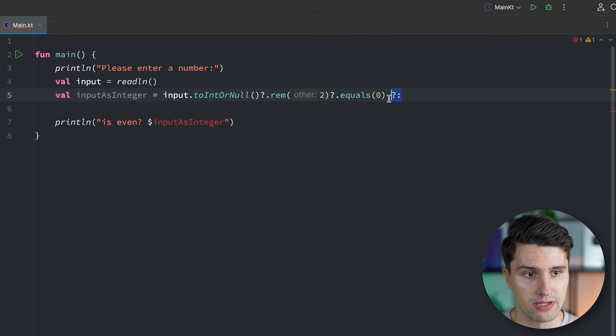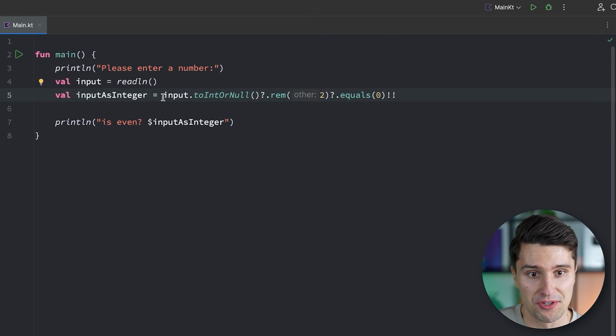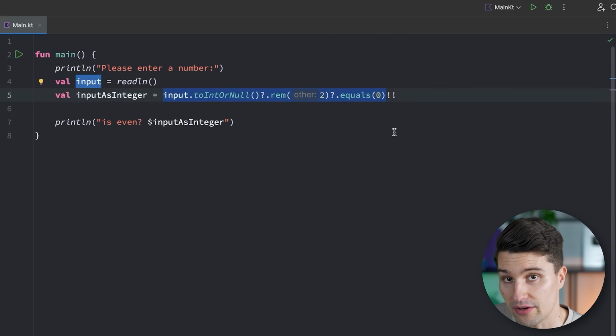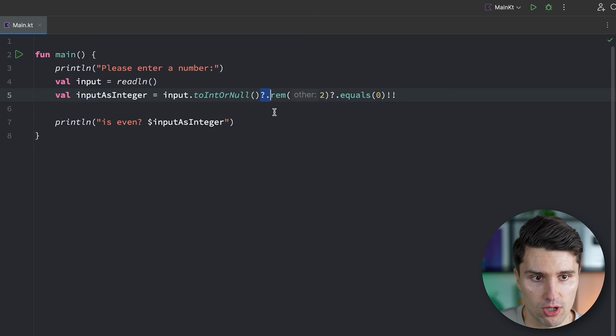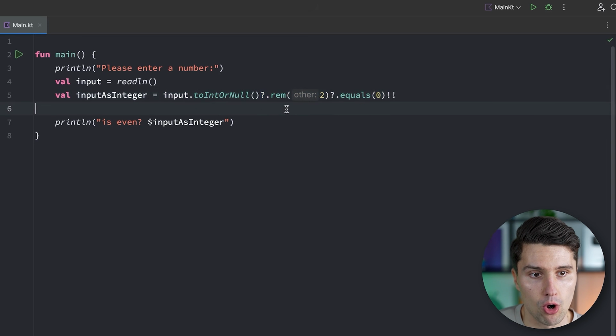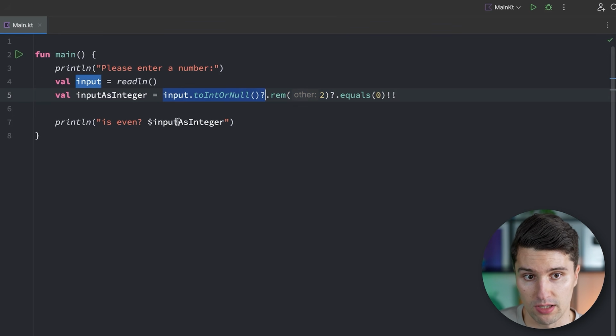You've learned about the double exclamation mark operator, which simply asserts that the result is not null. And if it's null, then our code crashes with this red text. We call it an exception. I'll also get to that in a moment. And then we have this question mark dot operator here, which you can use to only call a certain function on a variable, for example, like this input here, if that input is not null.